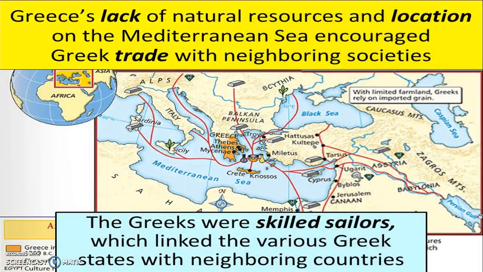So again, Greece did not have a lot of natural resources, and because of their location on the Mediterranean Sea, they did have access to other groups with whom they could trade. So the Greeks became very skilled sailors, which allowed them to travel throughout the Mediterranean into neighboring countries.